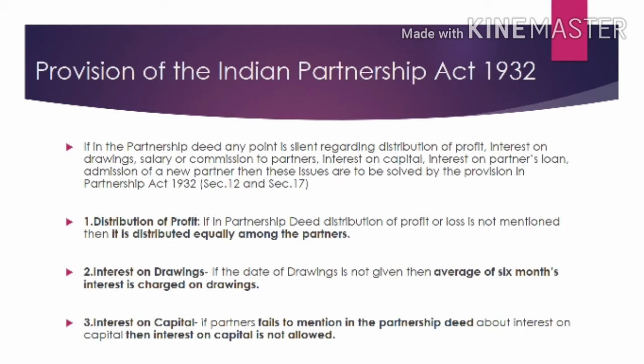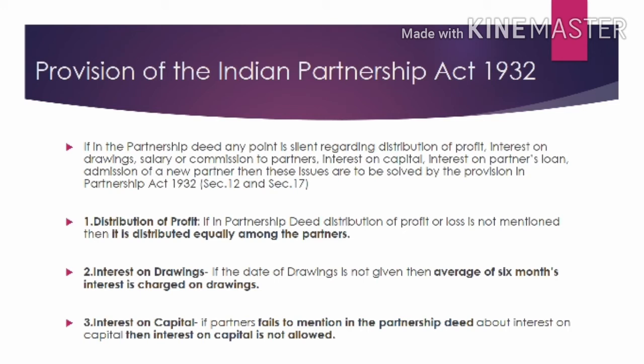Then we have to apply the provisions of the Indian Partnership Act 1932. Let's see the rules one by one. First, the distribution of profit. While making the agreement, if partners fail to make a provision regarding the distribution of profit in the partnership deed, then they have to distribute the profit equally among all the partners. This is the rule as per the Indian Partnership Act 1932.